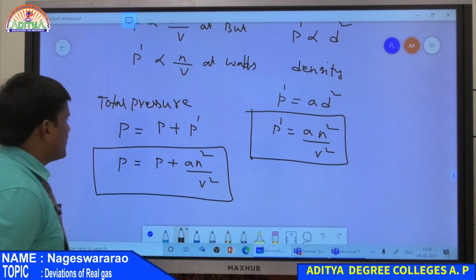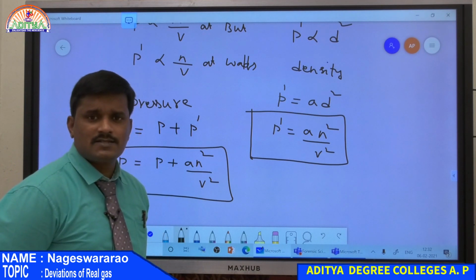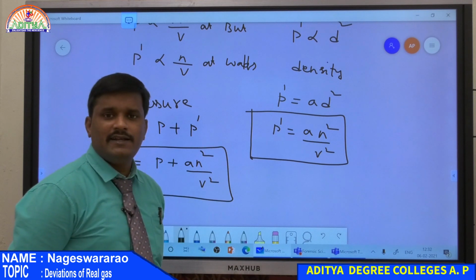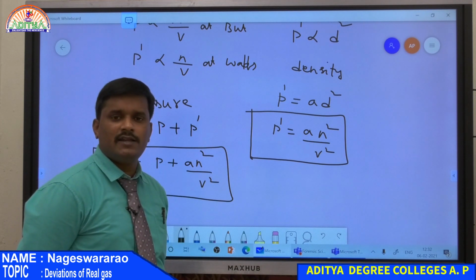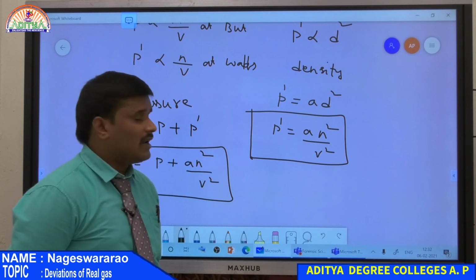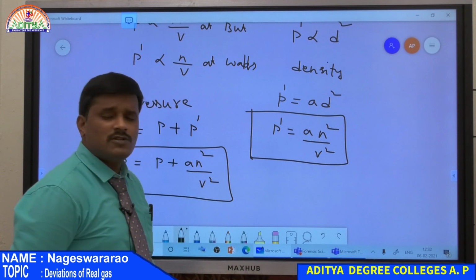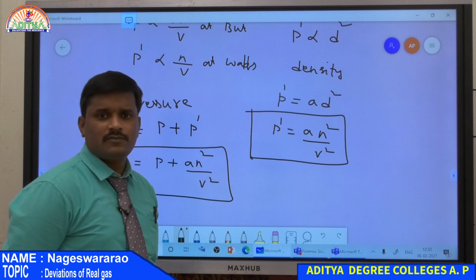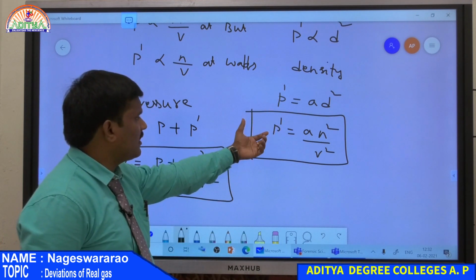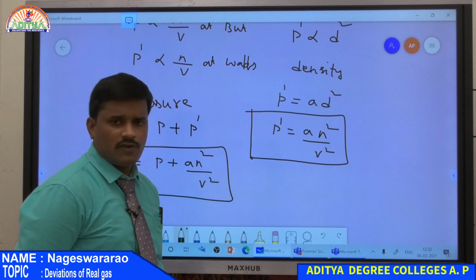Similarly, for pressure correction, P is the pressure of the gas, but due to collisions between the gas molecules at the interior as well as at the wall of the container, there is an excluded pressure, that is extra pressure along with the pressure. That depends on the number of moles of gas per volume. Therefore, it depends on density and is given by n by V. Finally, you calculate P dash, that is equal to a n square by V square.